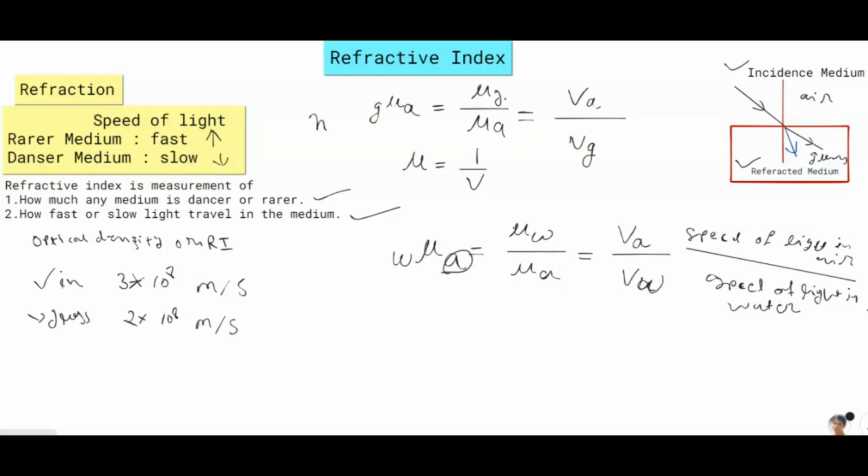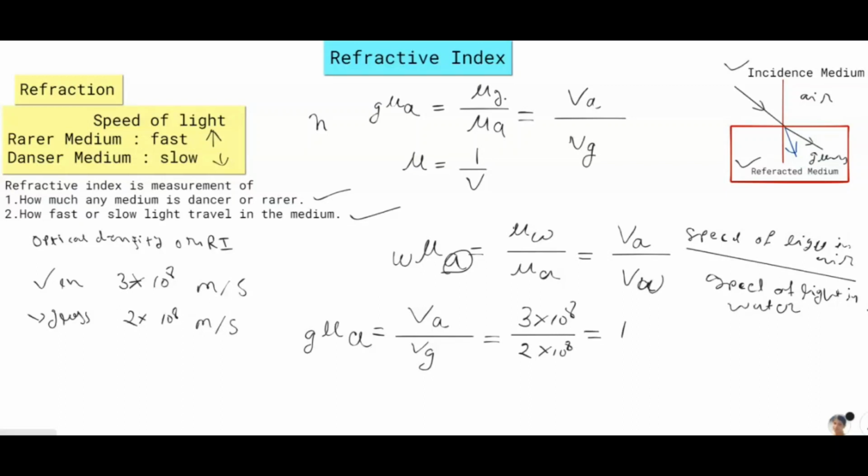We have to find the refractive index of glass with respect to air. So we write the ratio of the speed of light in air to the speed of light in glass. We put the value 3 into 10 to the power 8 upon 2 into 10 to the power 8.